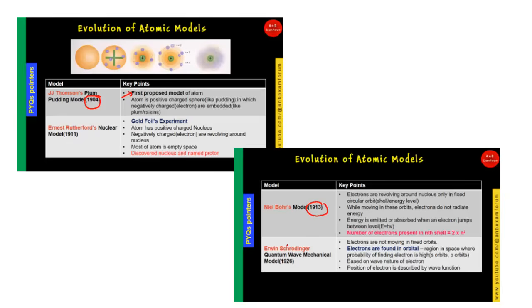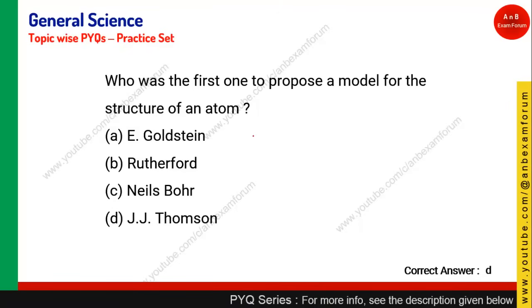And afterwards, in the wave mechanical model, Erwin Schrödinger gives that the electrons are not revolving in an orbit, they are revolving in an orbital, s orbital or p orbital. And the position of the electron is not fixed, it is decided by the wave function. So all such things we have covered in our atomic model theory. So the answer for this previous year question is J.J. Thomson, who gave the first model, that is the plum pudding model. So answer D is the correct answer.